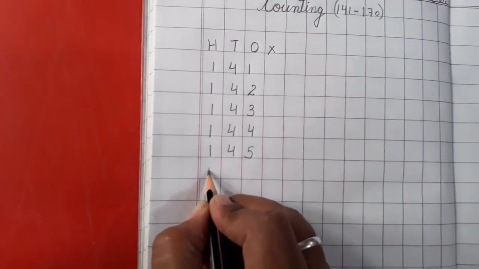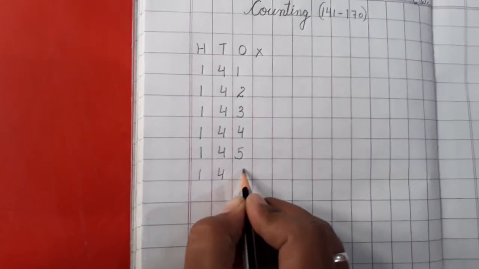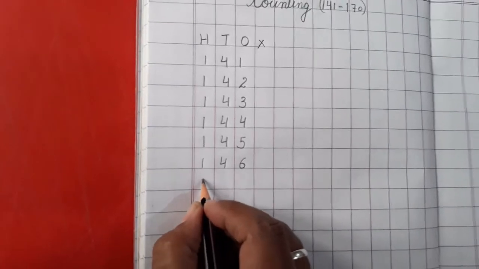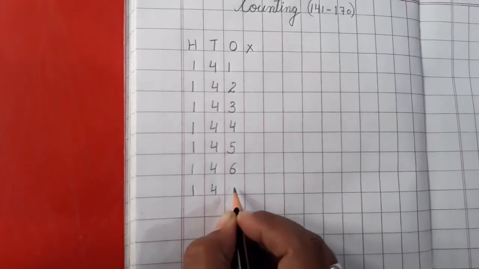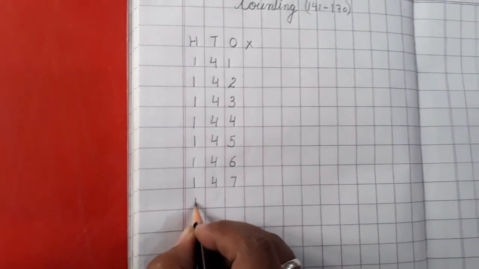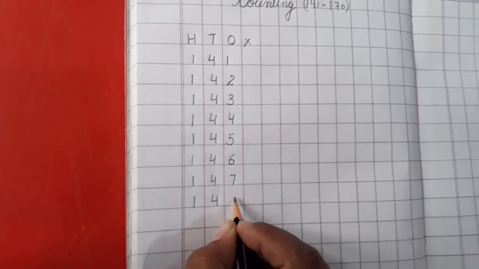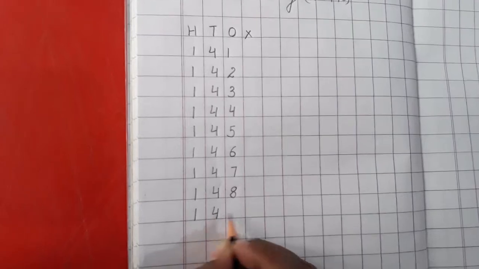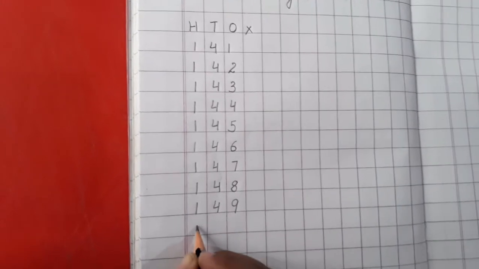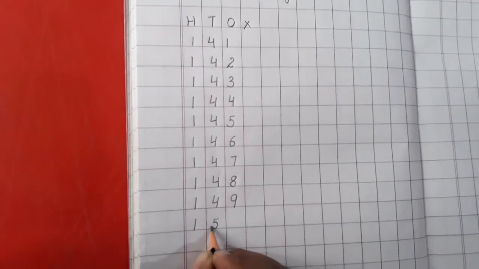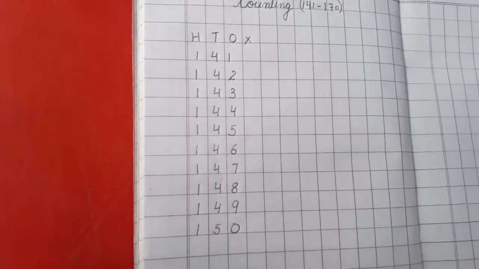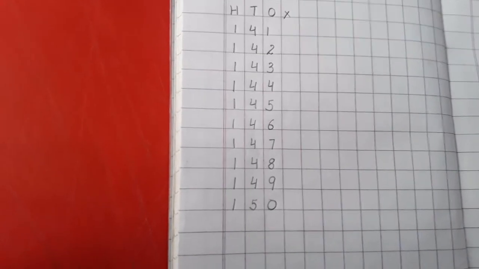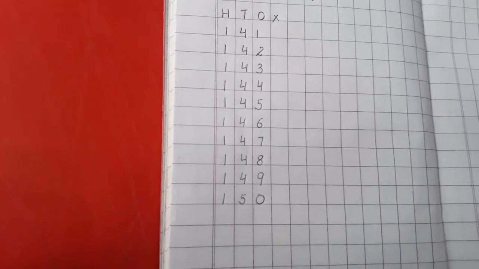Then we have 146, 147, 148, 149, 150. Clear? So we have written our one series, that is from 141 to 150.